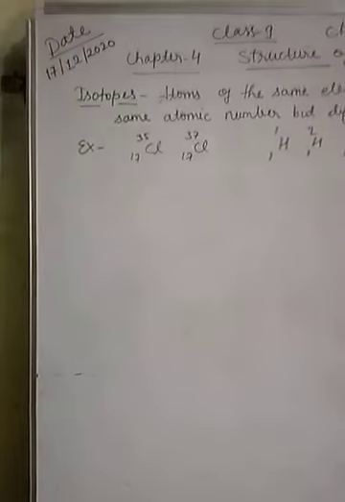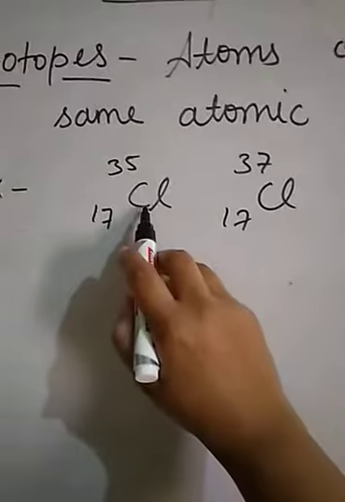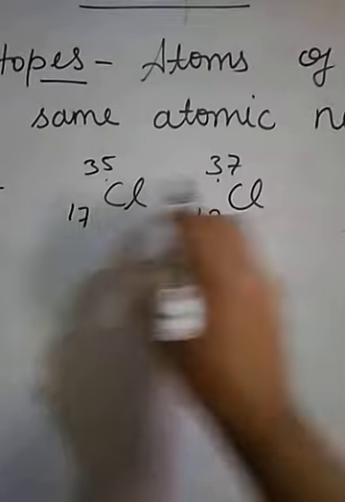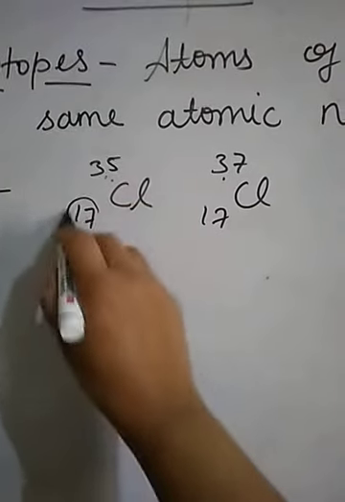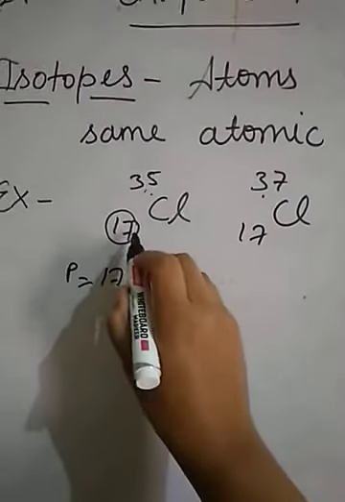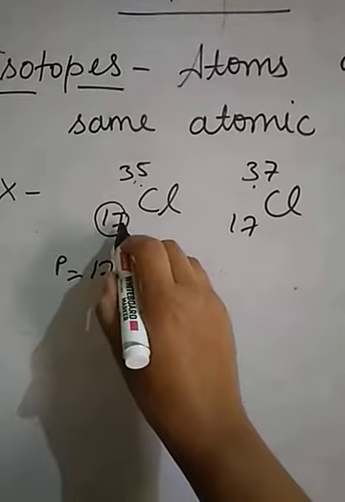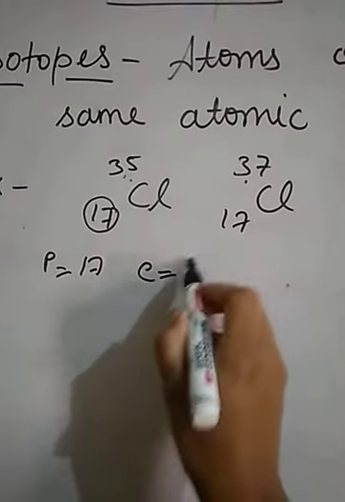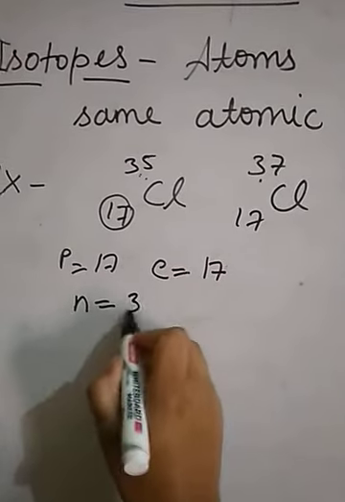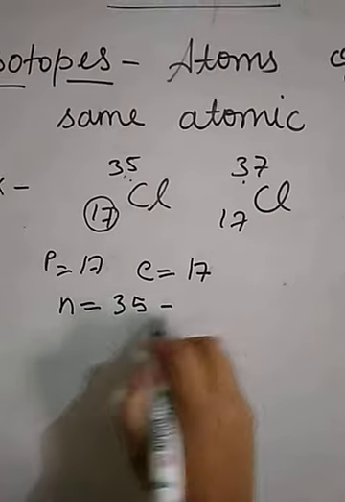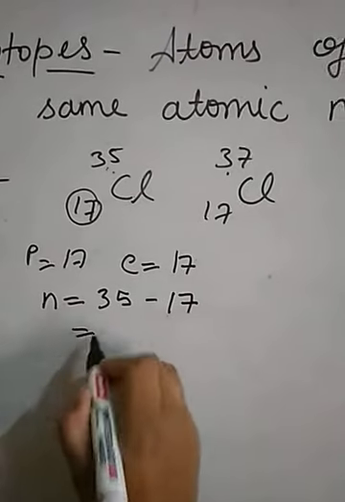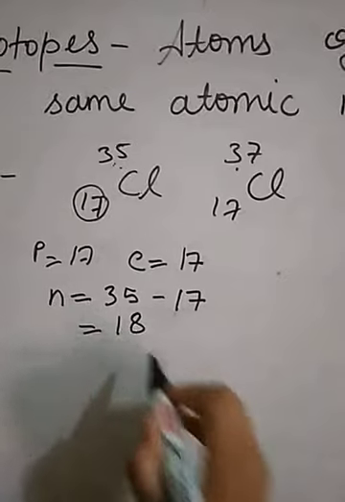For example, chlorine. Chlorine has two isotopes, one having mass number 35 and the other having mass number 37. Let's see. The atomic number of chlorine is 17, which means the number of protons is 17. In an atom, the number of electrons is equal to the number of protons, so here the number of electrons is also 17. The number of neutrons is equal to the atomic mass minus the number of protons, or atomic mass minus atomic number. That is 35 minus 17, which is equal to 18.